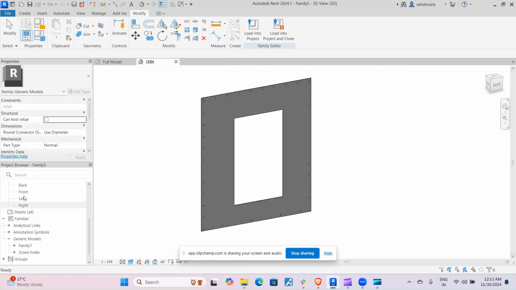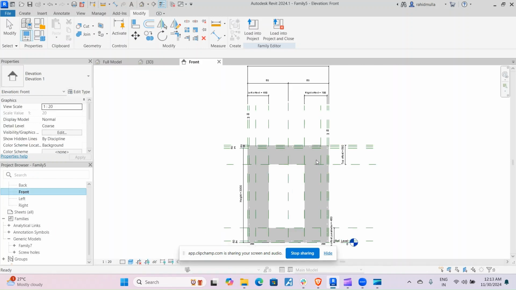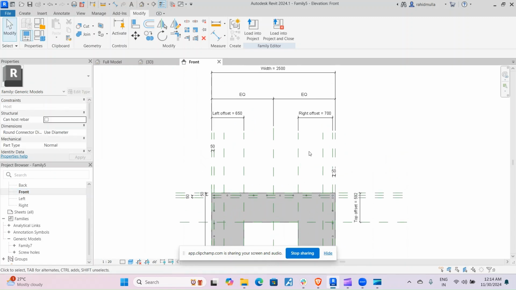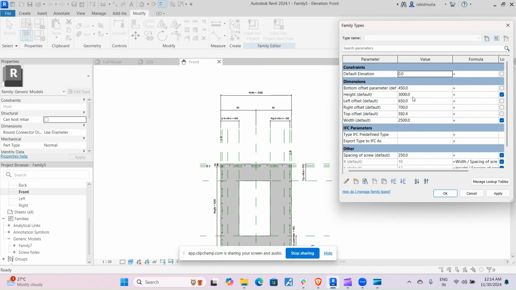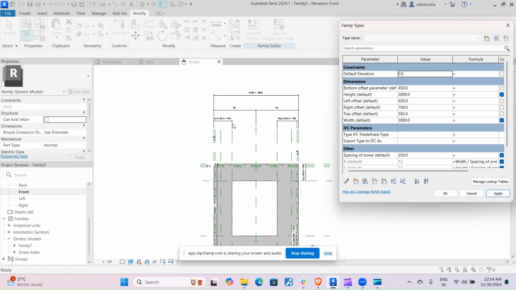The very first thing that you guys have to check is how much offset you have given to this. The panel width total overall length is how much? 2500. So if I changed this to 3000, what will happen? Let's check that first. This right offset as well as left offset should go along with it. Yes, it goes along with it.